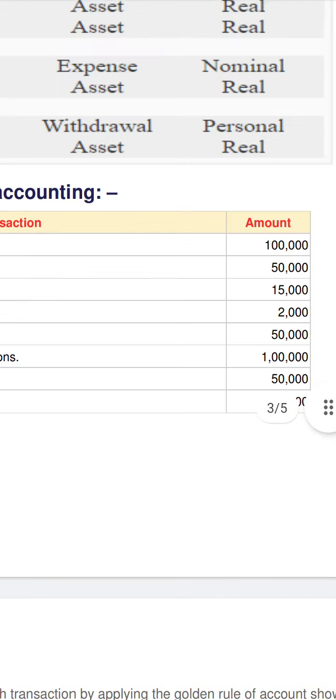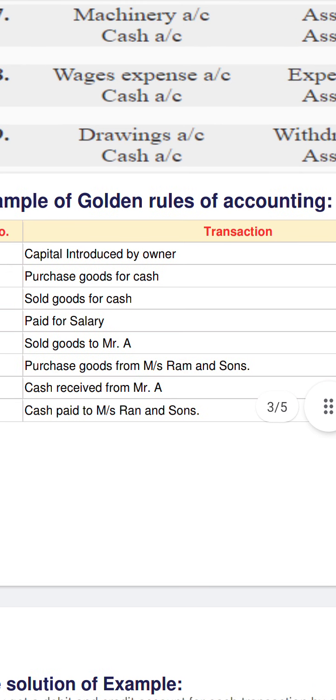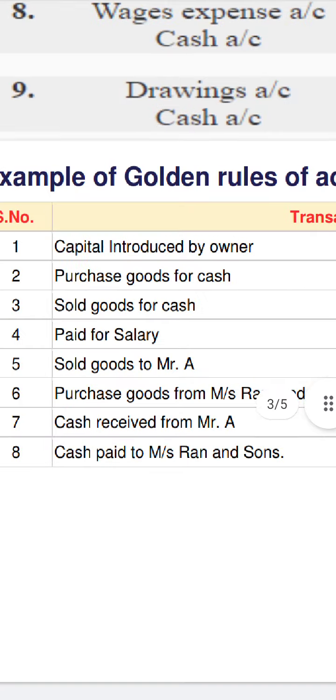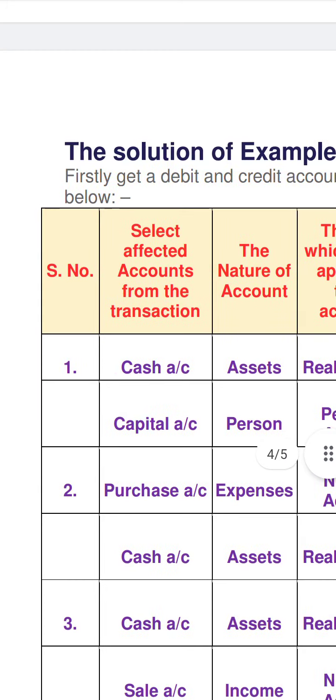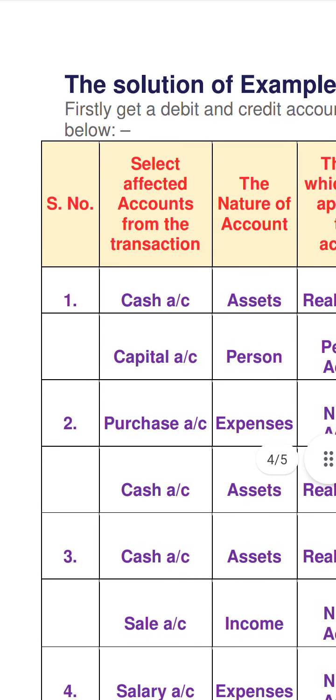Now move to the second transaction: purchase goods for cash. You have to extract two accounts from there: one is the purchase account and another is the cash account. Purchase goods for cash, so purchase and cash. Purchase is an expense, so it is a nominal account. Cash is an asset, a real account.